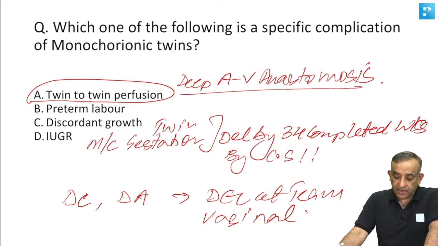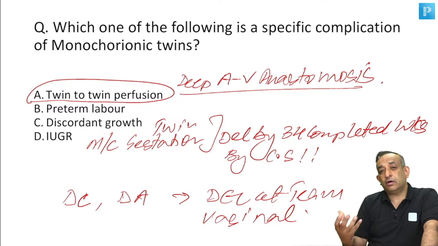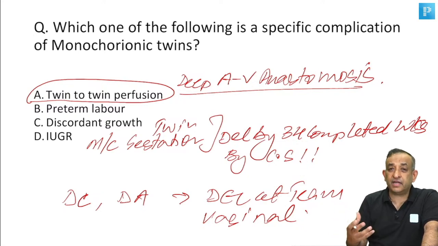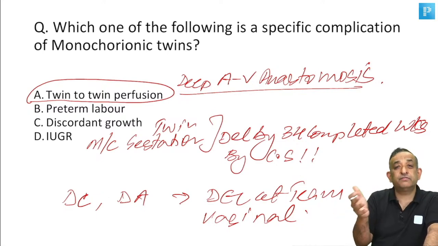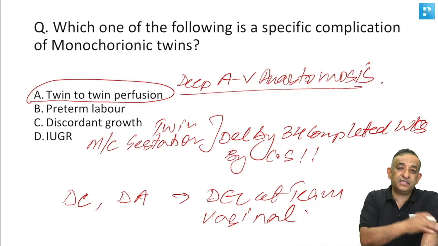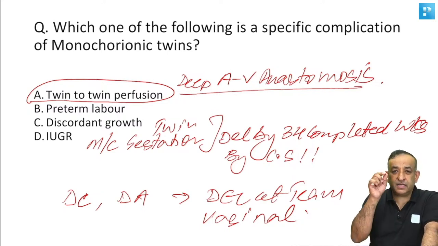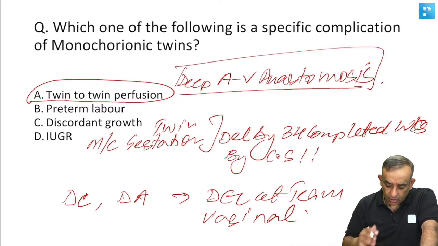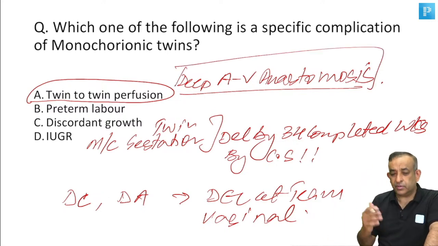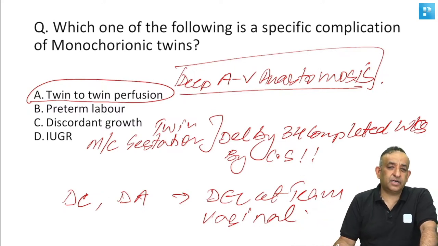All right, so deep arteriovenous anastomosis: if you have a good 3D ultrasound with a Doppler and a good radiologist, you can pick it up, and then we can do ablation. If you diagnose this in time, let's say 16 to 18 weeks, or 20 weeks, then we can ablate this malcommunication with laser ablation. But if you're not able to do that and you know that there is a monochorionic twin, then you will deliver by 32 to 34 weeks.